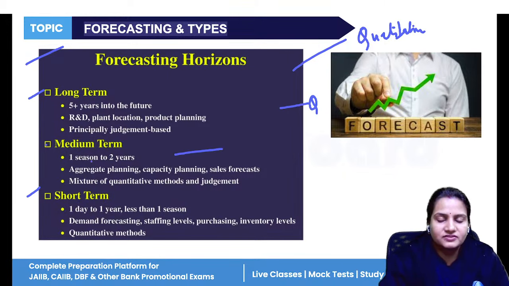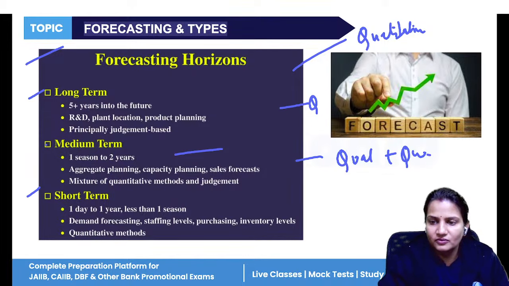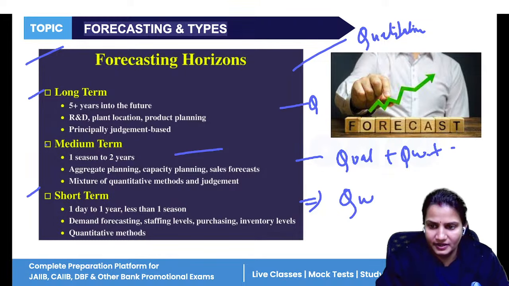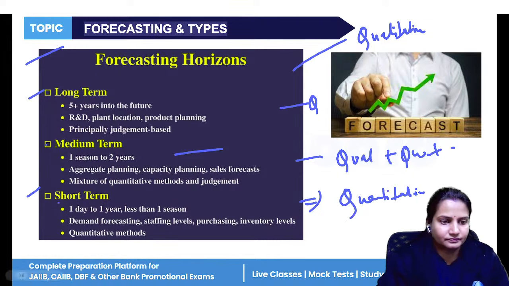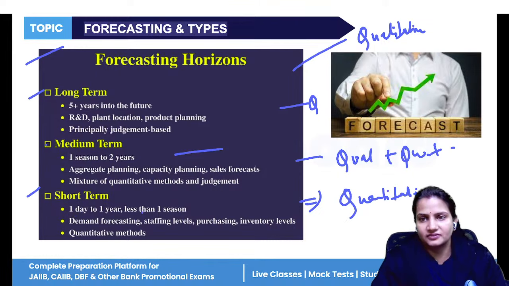Medium term is 1 season to 2 years, so both qualitative plus quantitative factors will be used. And for short term, you can quantify everything, so quantitative factors are used. It is 1 day to less than 1 year.